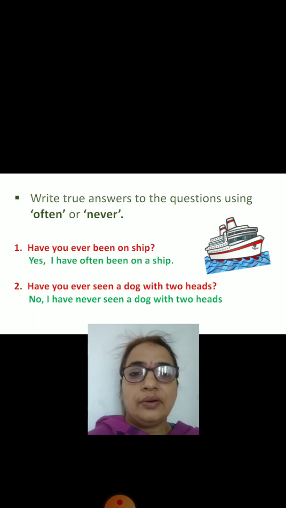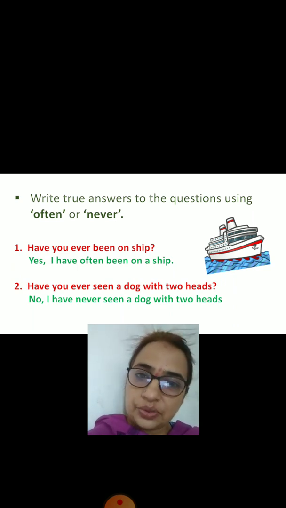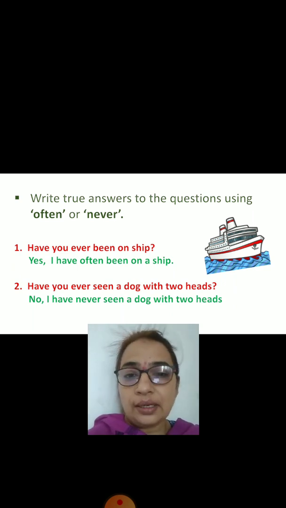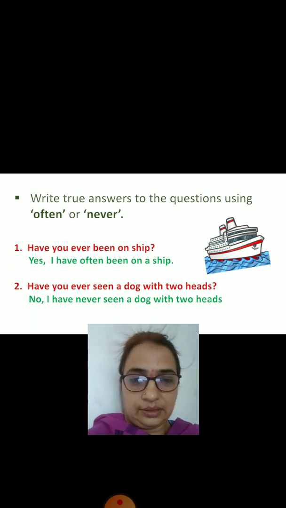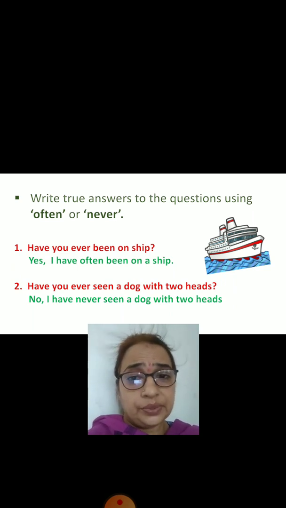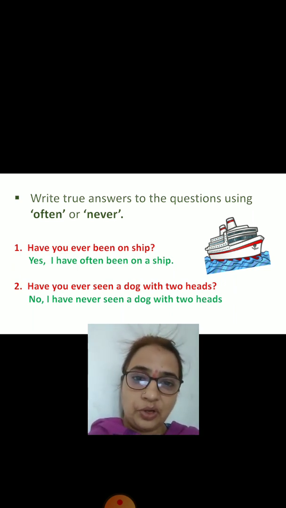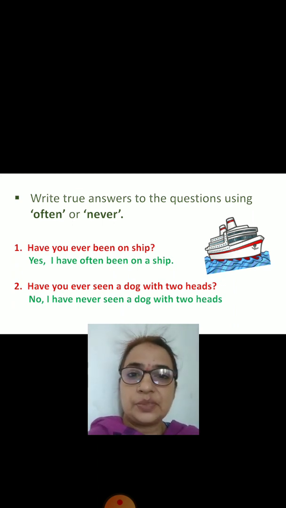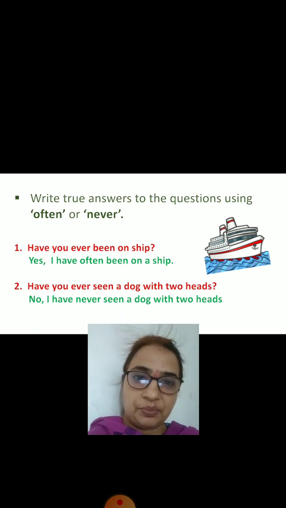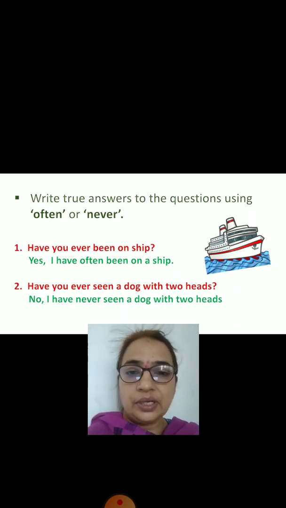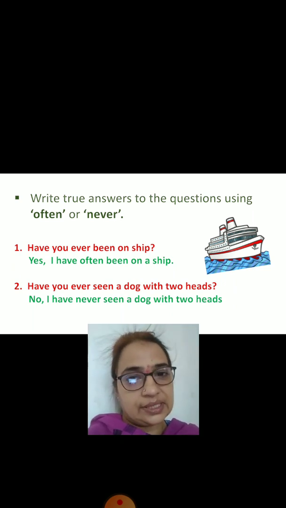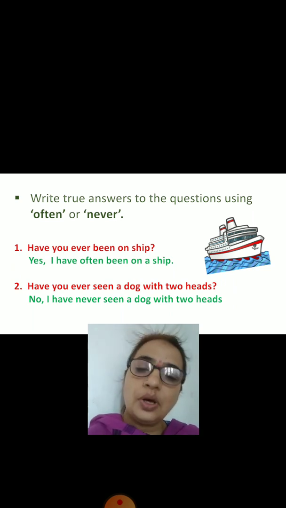Now, children, when to use often and when to use never? While writing the true answers to the questions, the answers may differ from one another. Now, what happens if our answer is positive? We have to use the word often followed by the half sentence from the question, that is been on a ship. Often been on a ship. And if the answer is negative, no will be followed by a comma, and then I have never seen a dog with 2 heads.